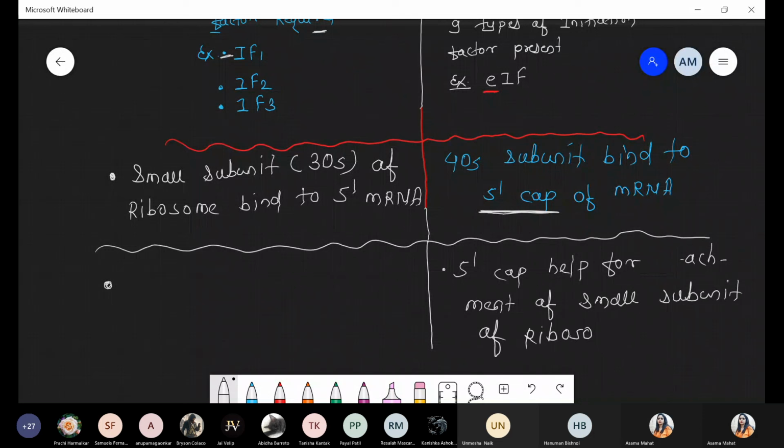Of small subunit of ribosome, help for attachment of small subunit of ribosome. But we just discussed the typical cap which is present in eukaryotic messenger RNA, that is the 5' cap. Can you tell me what is the name of that 5' cap? Anyone?